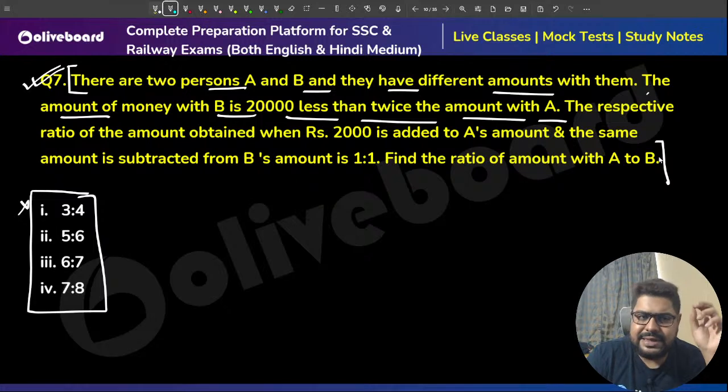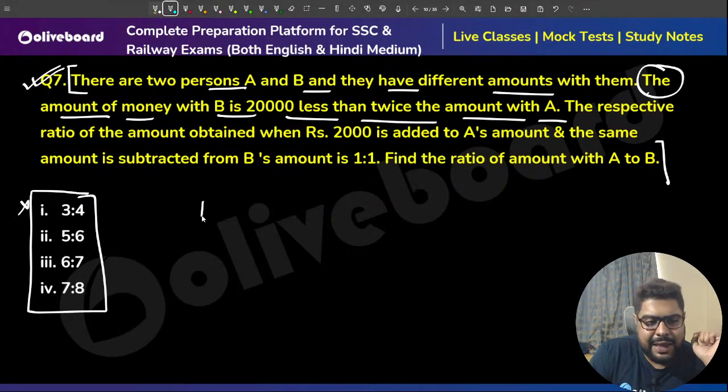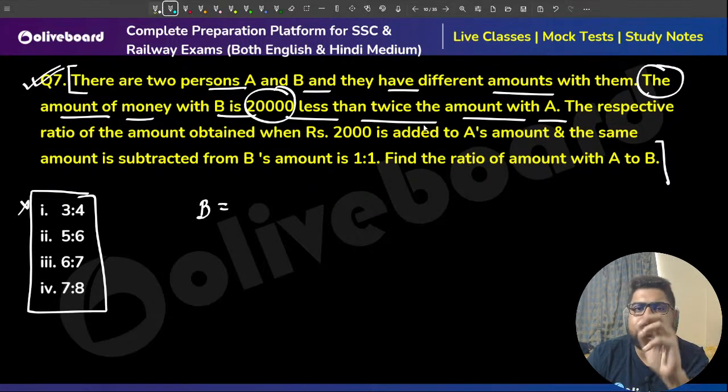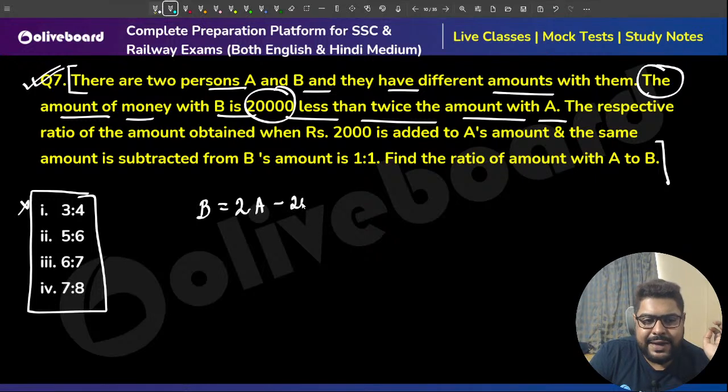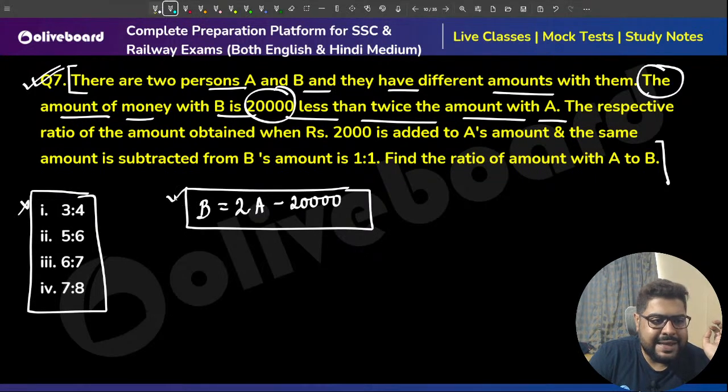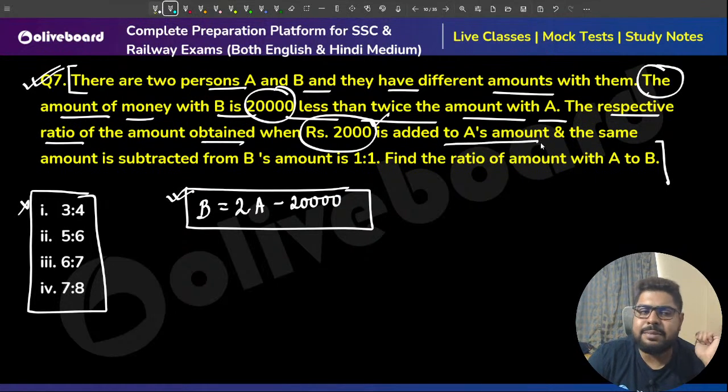So, sir, let's start with this. The amount of money with B: B will have 20,000 less than twice the amount of A. So A is having A, twice of that minus 20,000. That is how much money B is having. Now, the ratio of the amounts obtained when 2,000 rupees is added to A's amount and the same amount is subtracted from B's amount is 1:1.